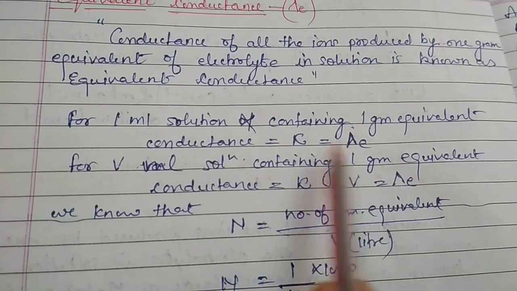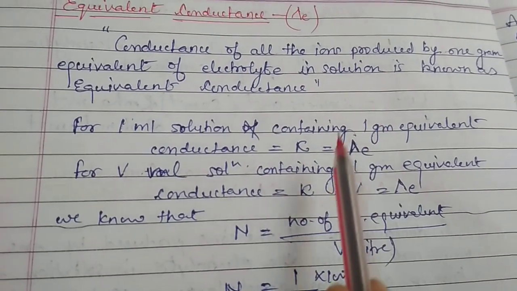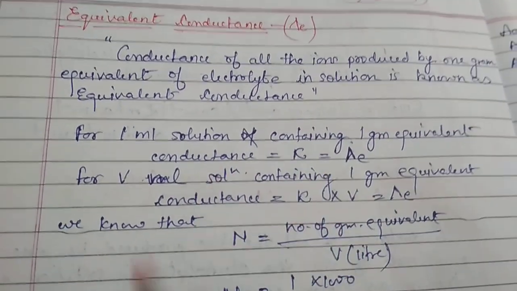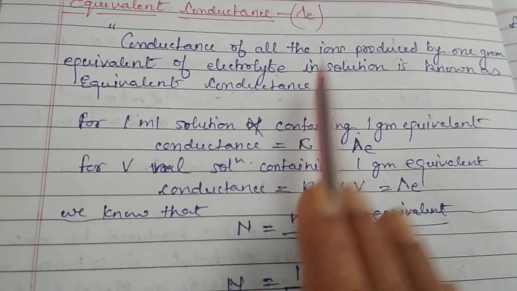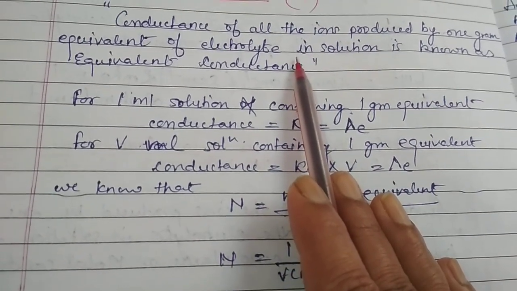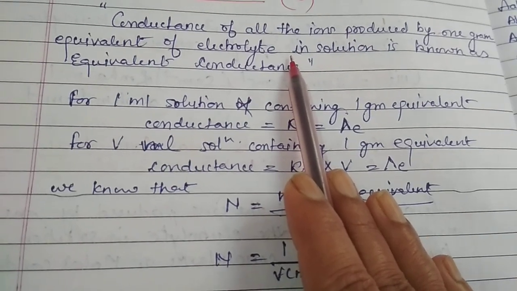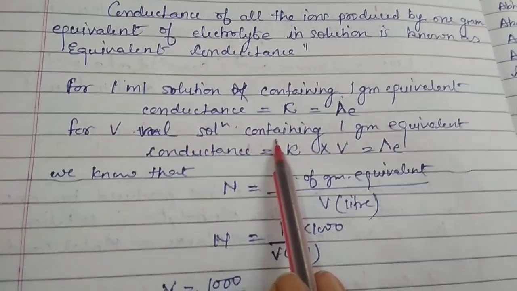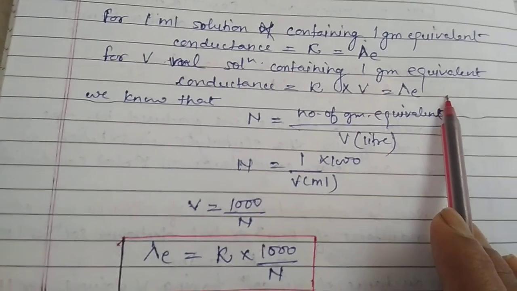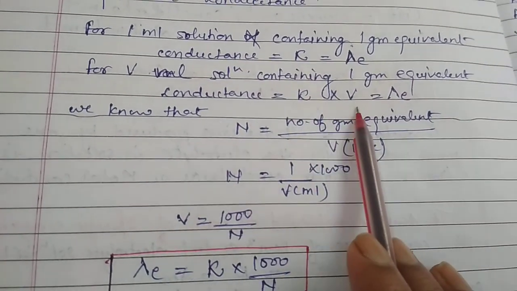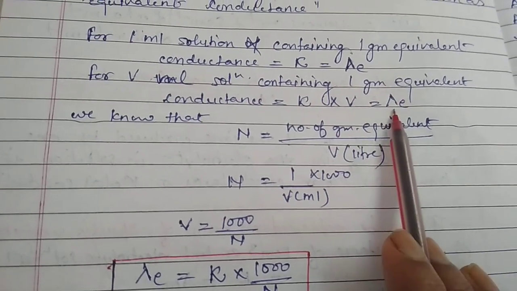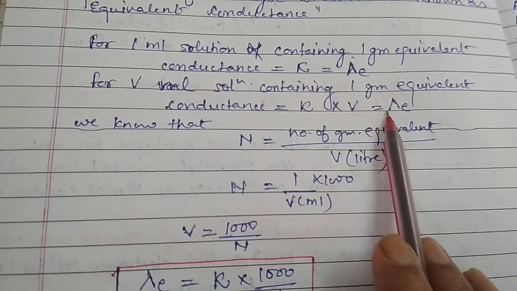That's why both are equal in the case. But in the equivalent conductance, we have not fixed the volume as 1 ml, 1 centimeter cube. That's why we may say for V ml of solution containing 1 gram equivalent, the formula would be conductance is equal to kappa into V. That would be the equivalent conductivity.